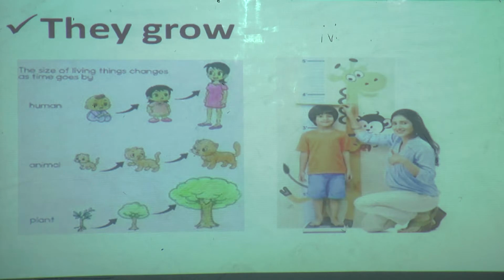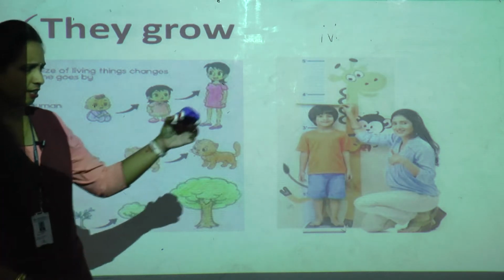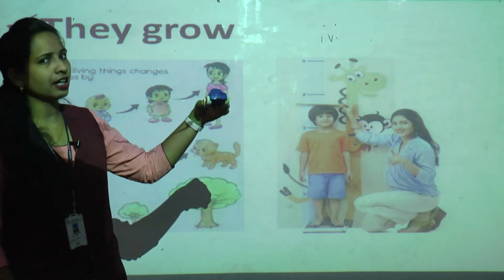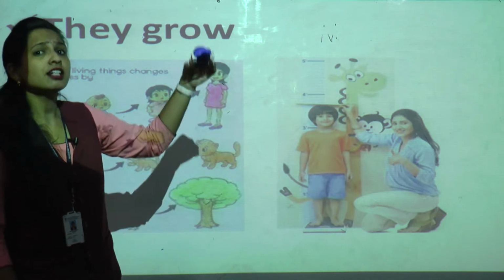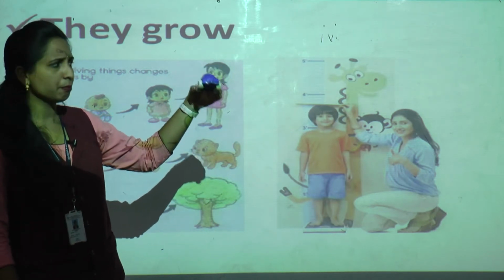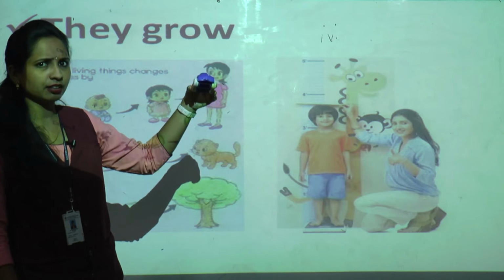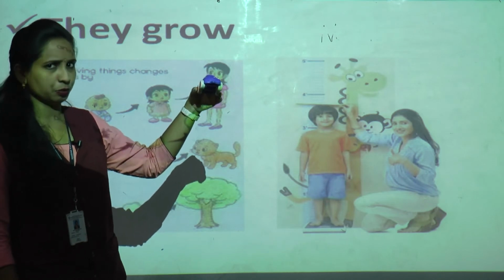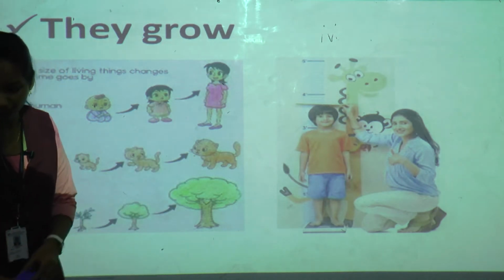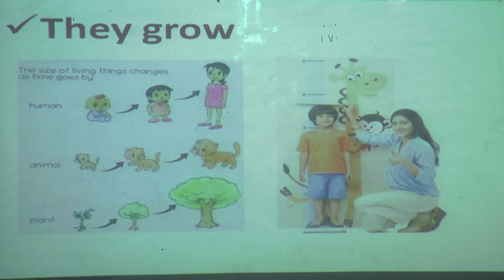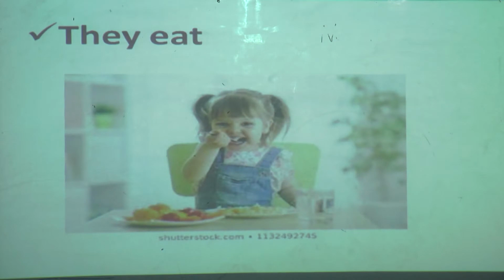For example, your toy car. See, you play with a toy car, yes or no? You are growing every year, but what about your toy car? Does it grow? No. So only living things can grow. Now we will move to the next point. What is the next point? They eat. Who eat? Living things.